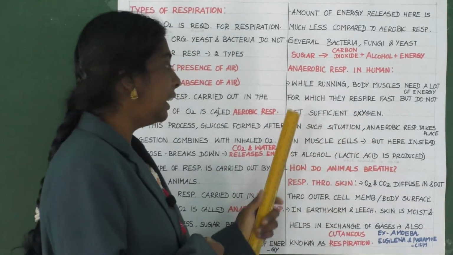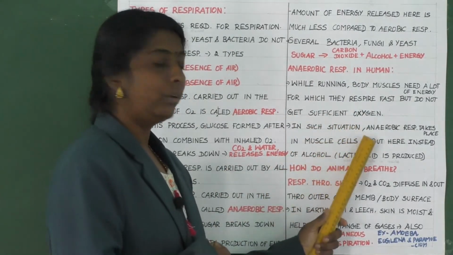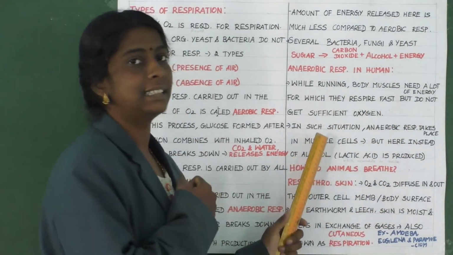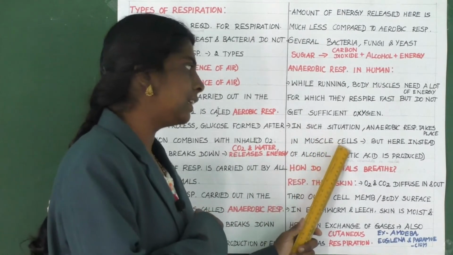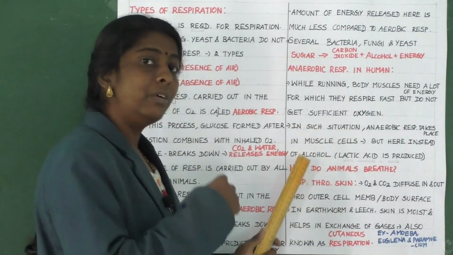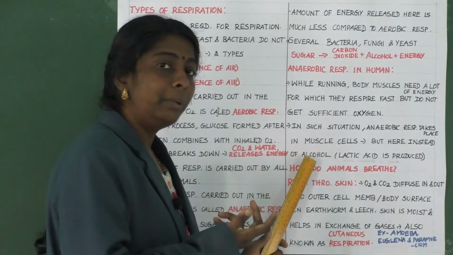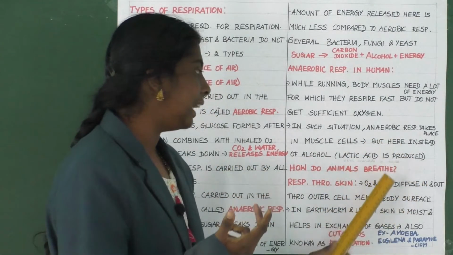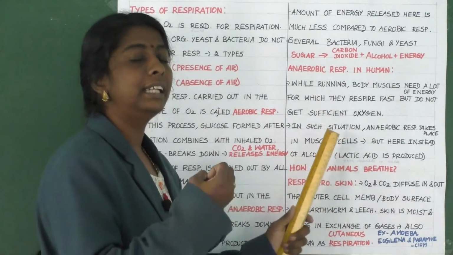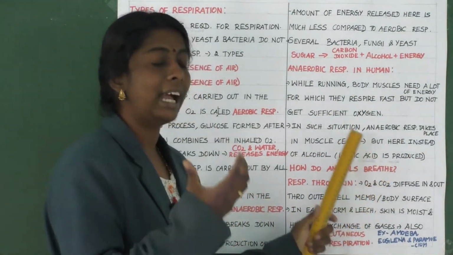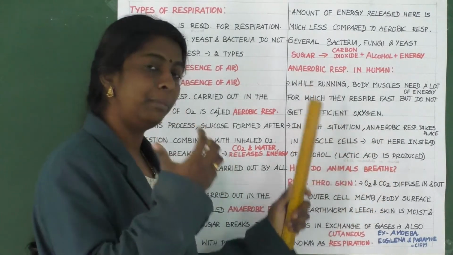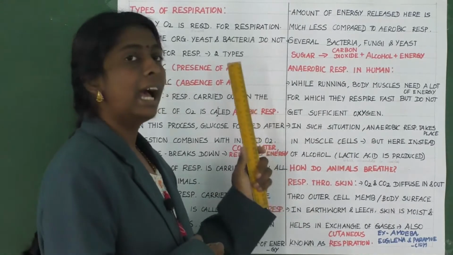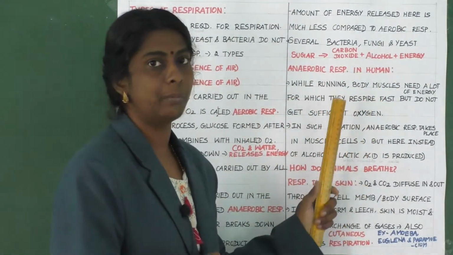Then what will it do? In such a situation, anaerobic respiration will take place in muscle cells. Where? In muscle cells. But here, instead of alcohol, which one will you get? Lactic acid. Lactic acid is produced, and that will be accumulated in muscles. Clear, children? So this is anaerobic respiration in humans.